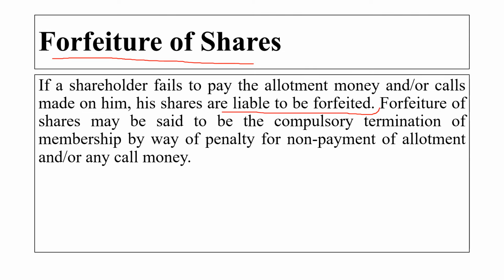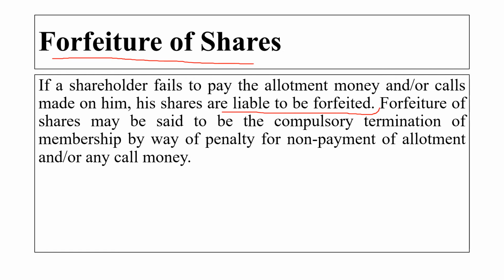Okay. The effect of the forfeiture of the share is that the defaulting shareholder loses all his right in the shares and ceases to be a member. The name of a shareholder is removed from the register of the members and the amount already paid by him is forfeited. Here the forfeiture is the cancellation. It is a compulsory termination of the membership by way of the penalty.